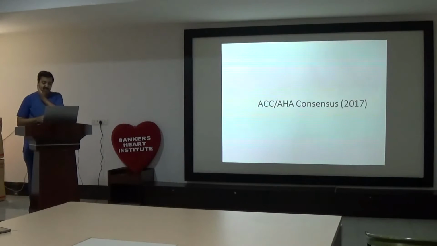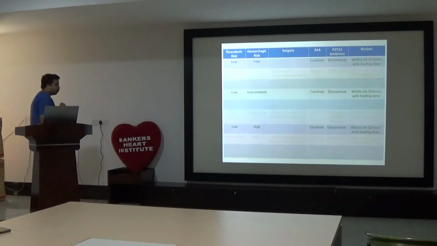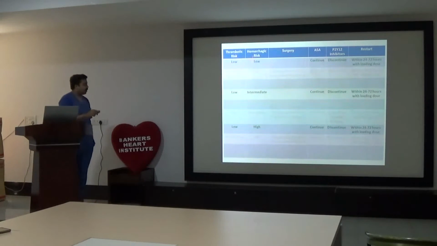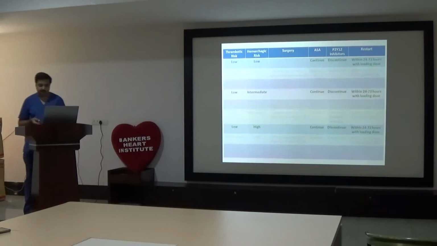So what does the 2017 guideline say? Based on this, patients can be divided into 6 subgroups. Low thrombotic risk with low hemorrhagic risk, intermediate thrombotic risk with low hemorrhagic risk, high thrombotic risk with low hemorrhagic risk, and vice versa. So let's see what happens with low thrombotic risk. Forget hemorrhagic risk. Patients who are at low thrombotic risk, we should continue aspirin in the perioperative period.